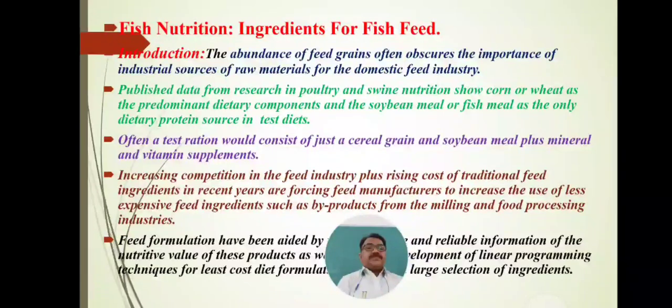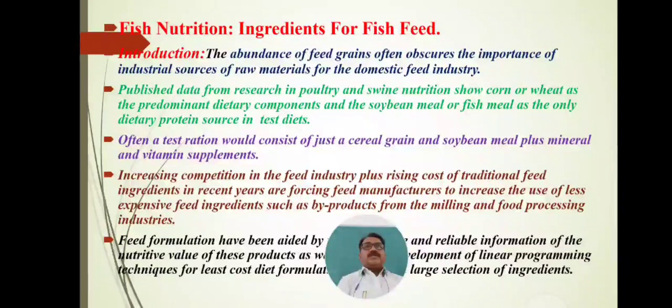This is forcing manufacturers, the industrialists who produce the food product, to use less expensive food ingredients.